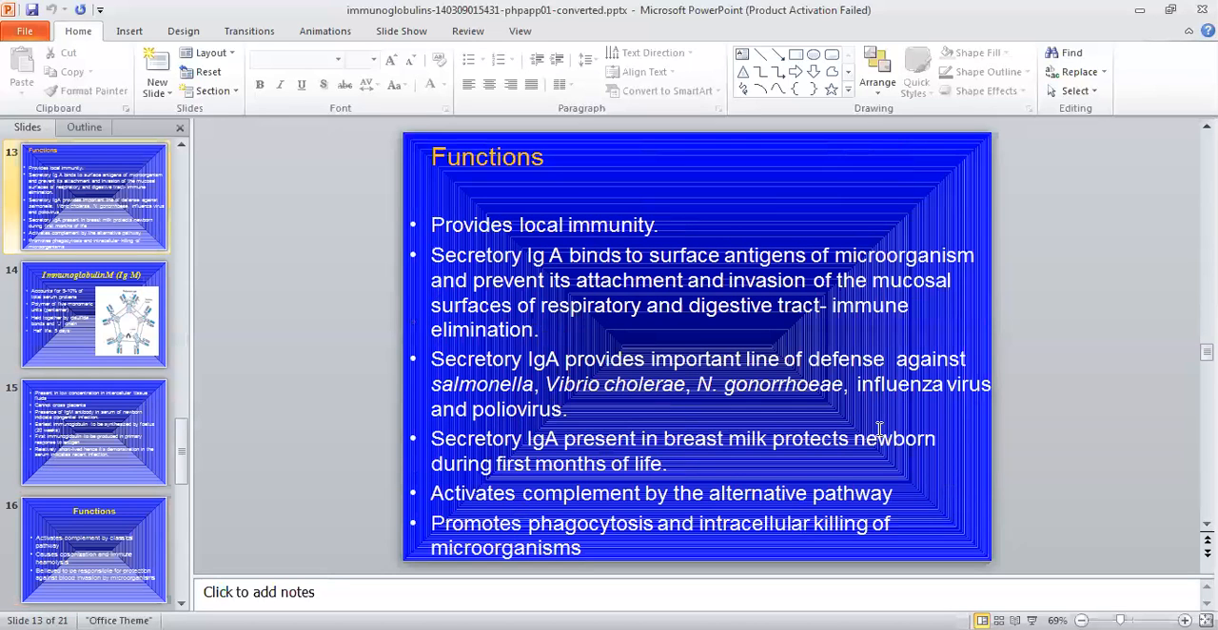Next is function. What are the functions of these immunoglobulins? The main function of this immunoglobulin is that it provides the second and third line of defense mechanism against bacteria and viruses. They are present in breast milk. It also activates the complement system and helps in phagocytosis.